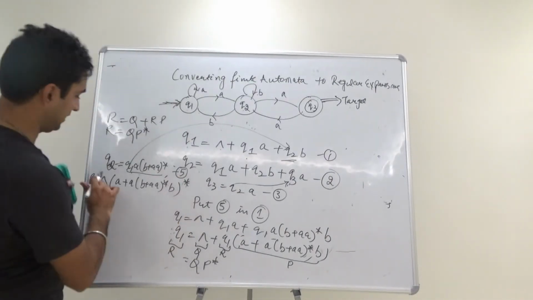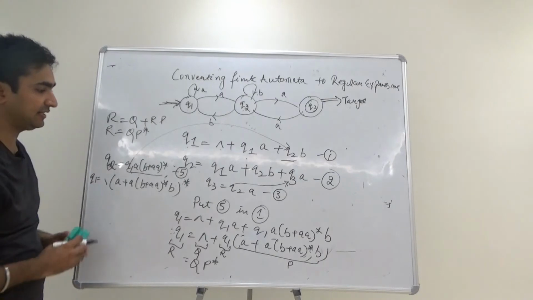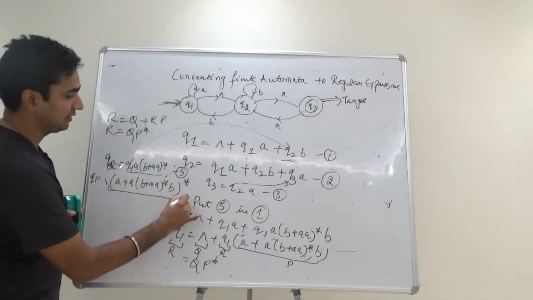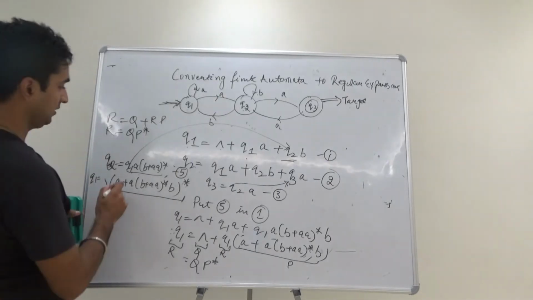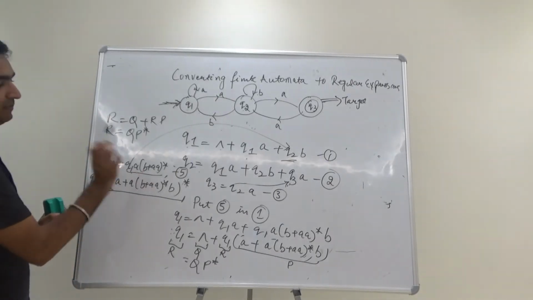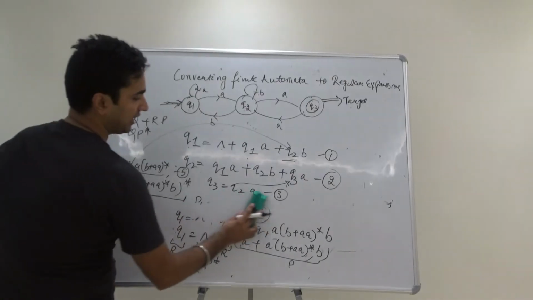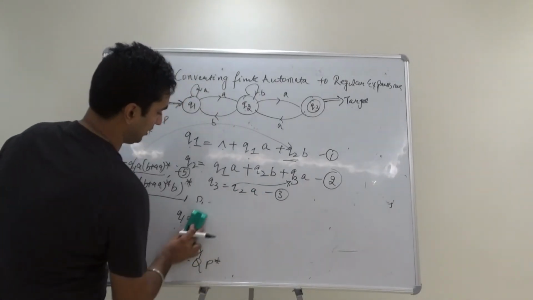So it means null concatenated with anything is anything. This is your Q1, right? Q2 was Q1A B plus AA whole star.